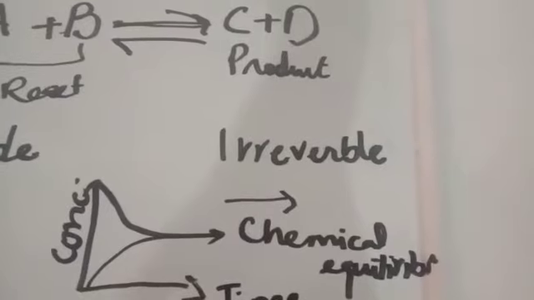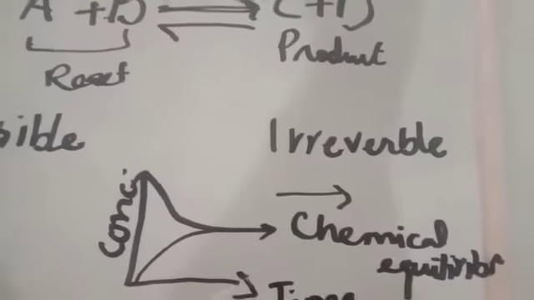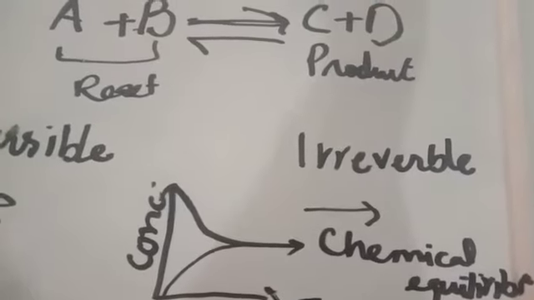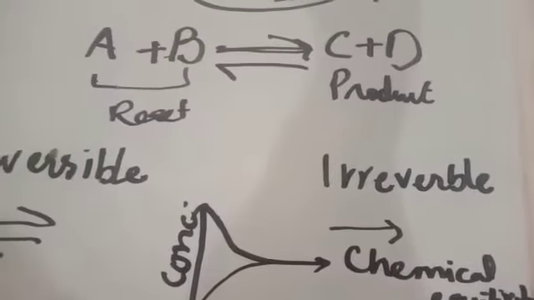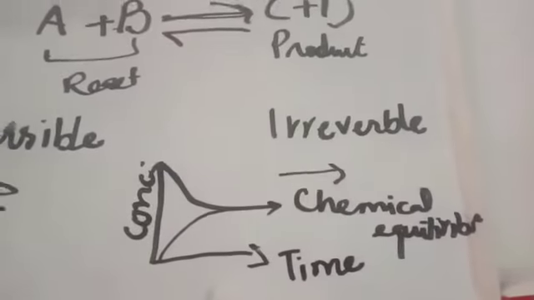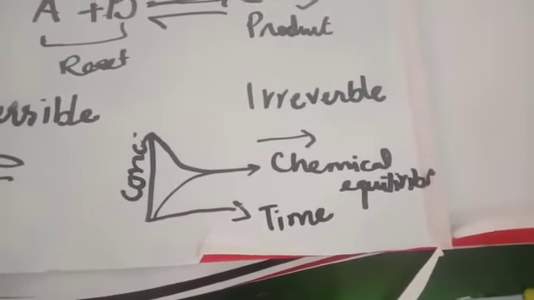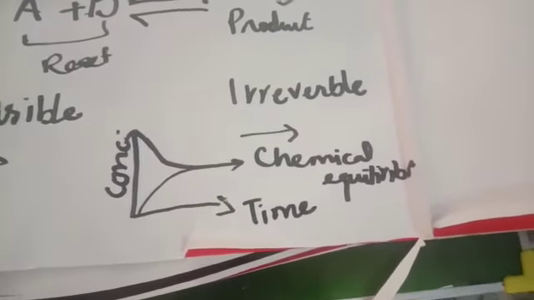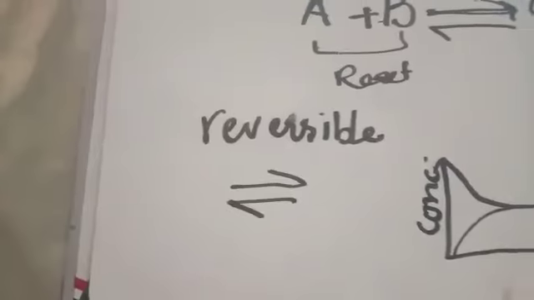First we talk about the irreversible chemical reaction, in which our reactants are completely converted into the products, and it is shown by a single arrow. I can give you the example of water. Hydrogen and oxygen mix together and are converted into water. This is an example of a chemical reaction. Hydrogen is a gas and oxygen is also a gas, but they are converted into a liquid, that is called water.